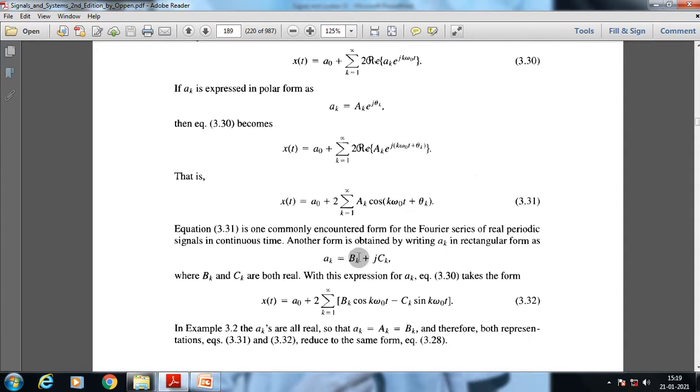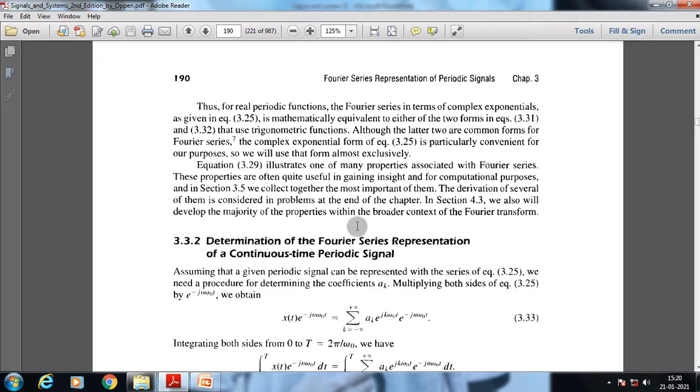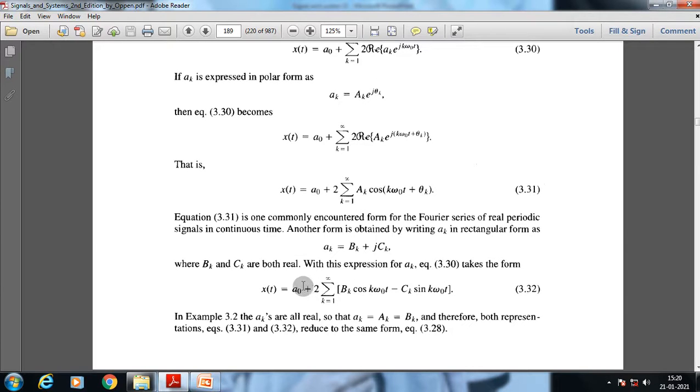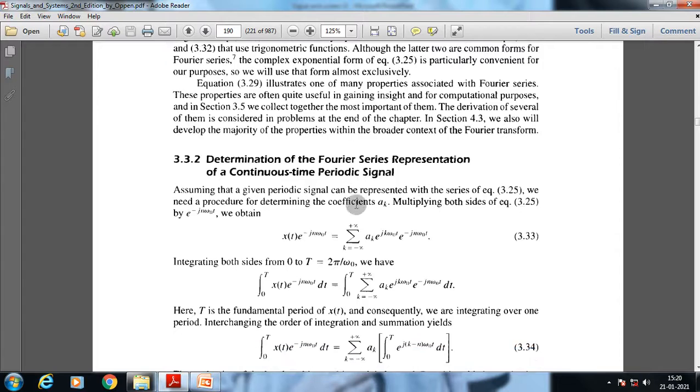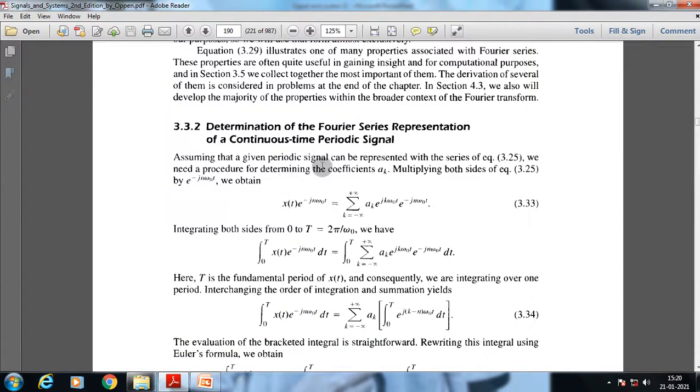We can rewrite a suffix k in the form b suffix k plus j c suffix k, which is nothing but the real value and imaginary value. Okay, yes, and we can rewrite this specific value in this form. From that we get to the determination of the Fourier series representation of a continuous time periodic signal. Now how do we extract all the values? As we know, x of t is equal to the sum from k equal to minus infinity to plus infinity of a suffix k e to the power jk omega 0 t. That is the basic Fourier series representation. Now we multiply e to the power minus j n omega 0 t on both sides.